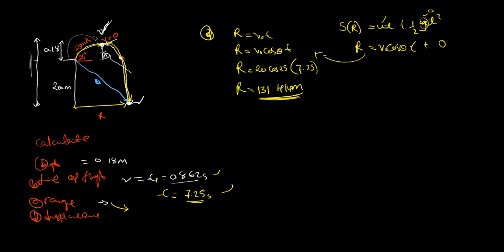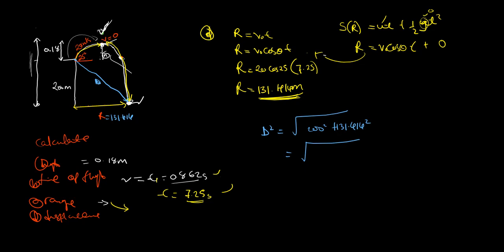So now we can see we have this value here, which is now 131.414. Okay, so we can use Pythagoras. So we can say now the displacement is equal to the root of 200 squared plus 131.414 squared, like that.